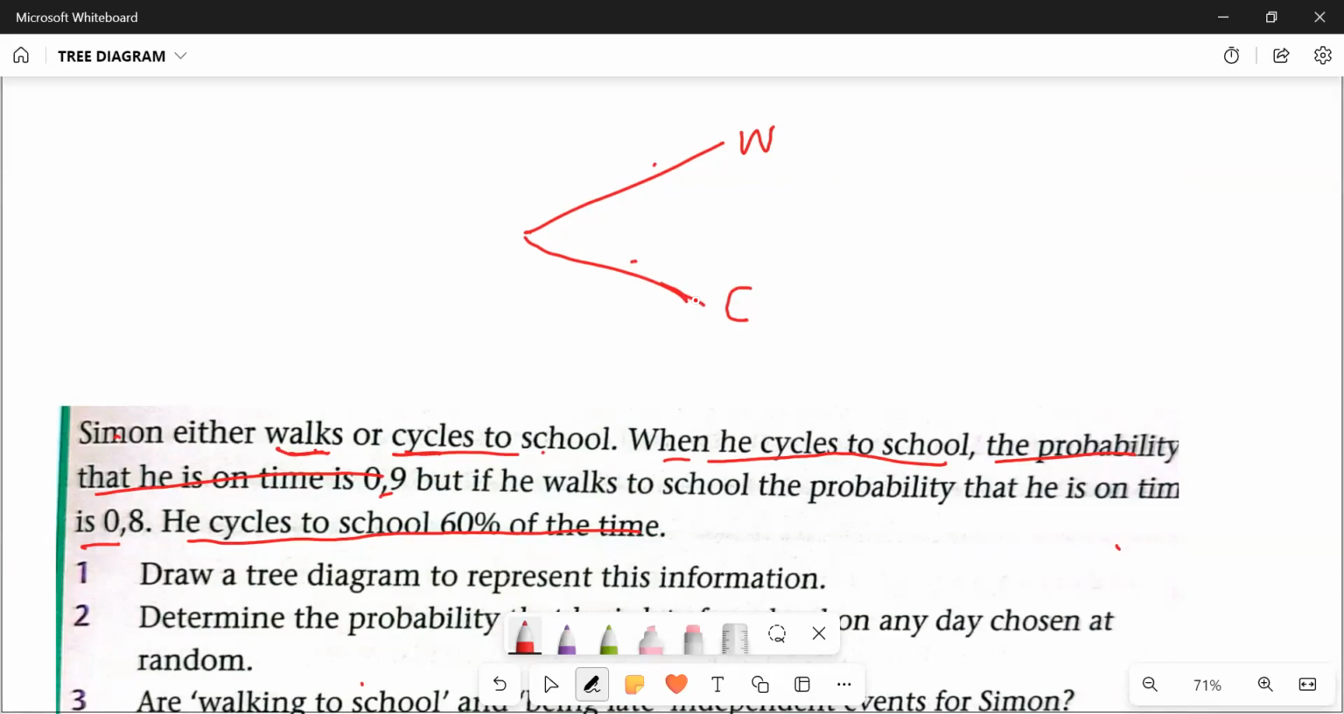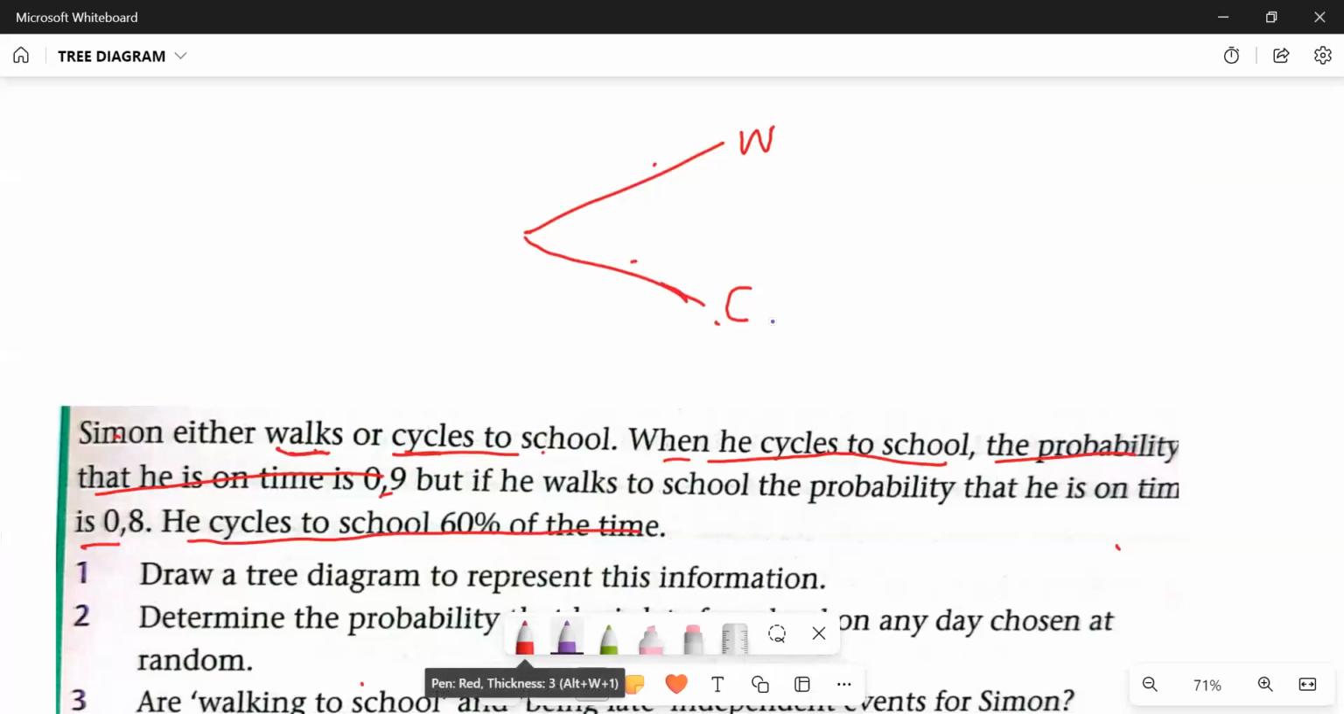You get what I'm saying here. The person either walks or cycles. Okay? When he cycles, he's either on time. So we can say OT, yeah? And then we can say OT not. Let's put it that way. Depending on the question, we'll check what language they've used. If they use late, we'll use late. If they said not on time, we'll use not on time.